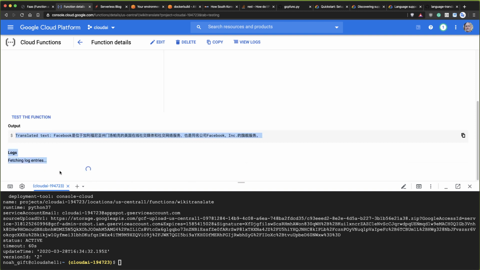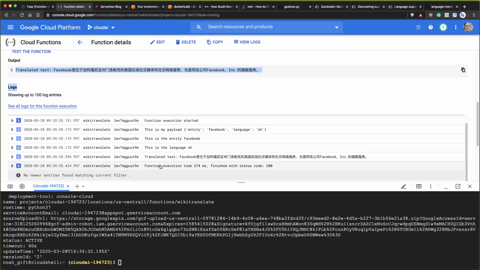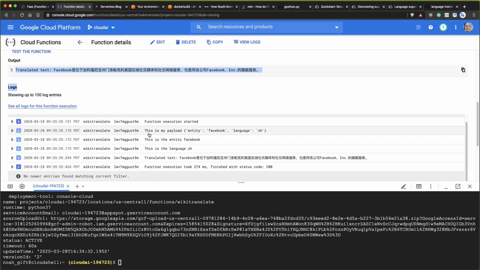So that's a pretty powerful ability to just build and encapsulate all this stuff together in one system. A couple other things I'll show you before I stop this demo: you can also go to the logs right here and see how I put those log messages? I said, this is my payload. This is really helpful and, in my opinion, required when you're building these things, to build that instrumentation in so you can see what's happening. You can see here that each of those things, I'm able to actually debug because I put that into my source code.